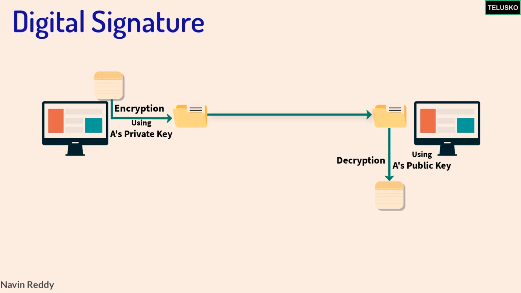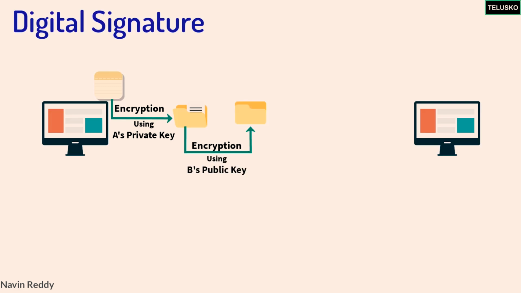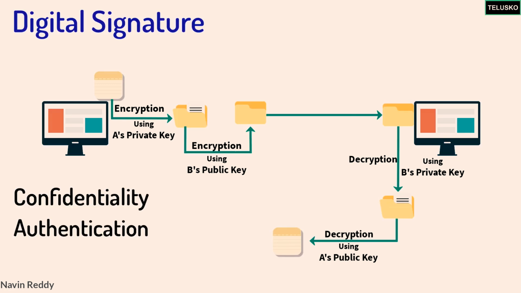What we normally do is, from A's side itself, before sending the message, A first encrypts the message using A's private key. Then the same packet is encrypted again with the help of B's public key. So we have double encryption, using B's public key and A's private key. When B receives that packet, it first decrypts the message with B's private key, and then decrypts it again using A's public key. And that's done, right? Now we got the message. So we have achieved 2 things here: confidentiality and authentication. And that's how it works.